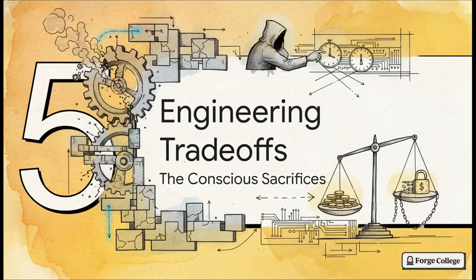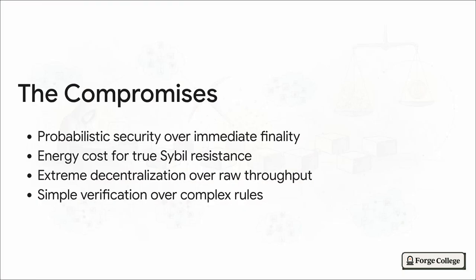Let's move into Section 5, the engineering trade-offs. Because to get these incredible benefits, we have to make some conscious sacrifices. You see, Satoshi had to make some very conscious, pretty heavy compromises when designing this. The network intentionally trades lightning-fast settlement for that probabilistic security we talked about. It trades massive energy consumption in exchange for unfakeable Sybil resistance.